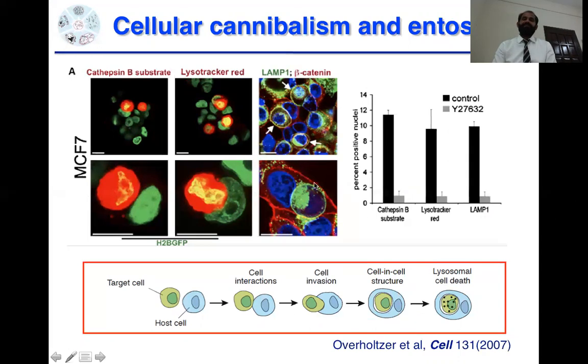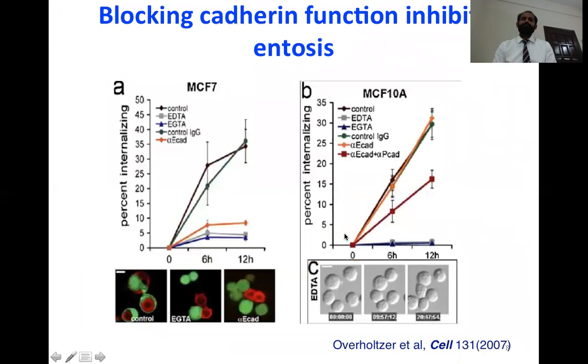So they confirmed that this cell is completely internalized inside the cell, and it will die through cell-in-cell internalization. The red colored cells are inside and die, staining positive for LysoTracker and cathepsin B, dying through the lysosomes. So they say that the death after cell-in-cell internalization is lysosomal cell death.